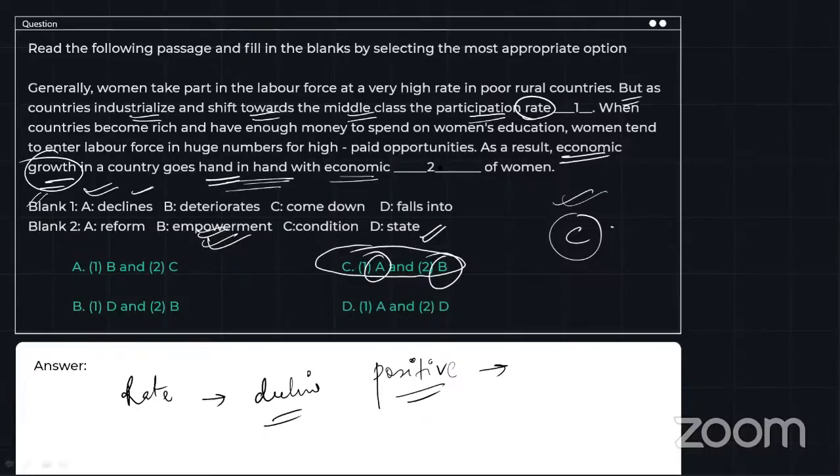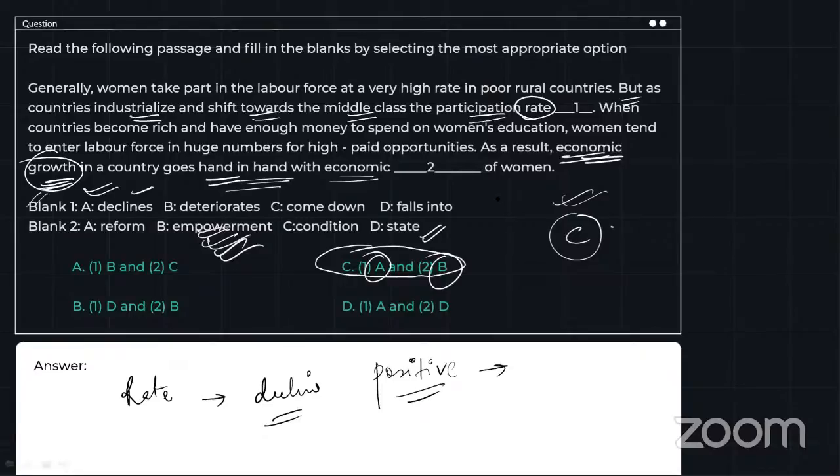With the economic state, when you use state, you are not saying whether the state is good or bad. But with the term empowerment, you can say that yes, the condition is going up and only up, right? Empowerment means in a positive form. State is a very neutral word. State can be negative and positive. But because here we are talking about a positive term, we are going to take a positive word for the second blank as well, that is empowerment. All right, it goes hand in hand with economic empowerment of women.